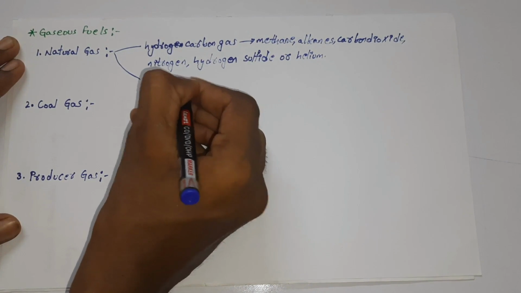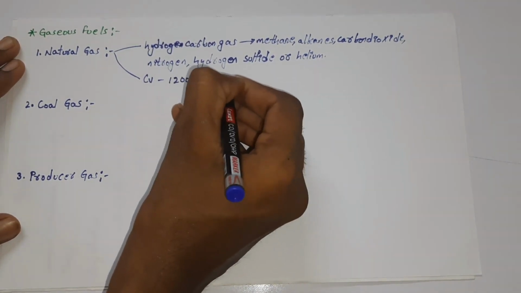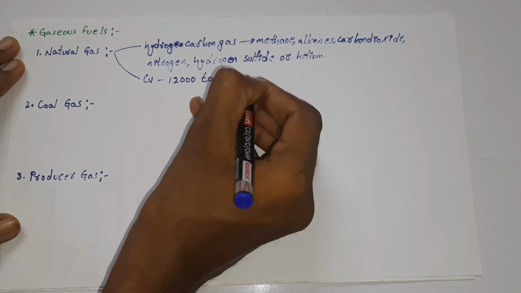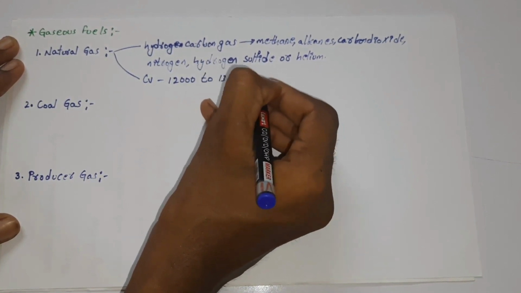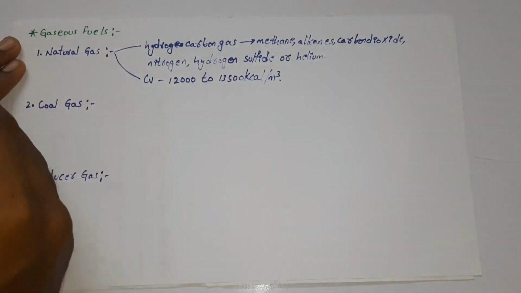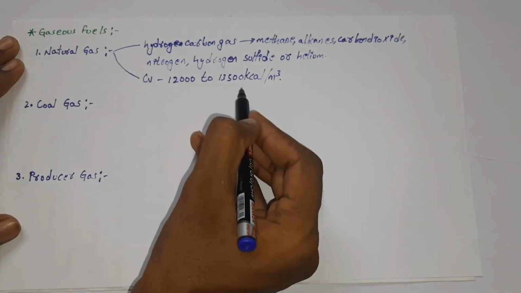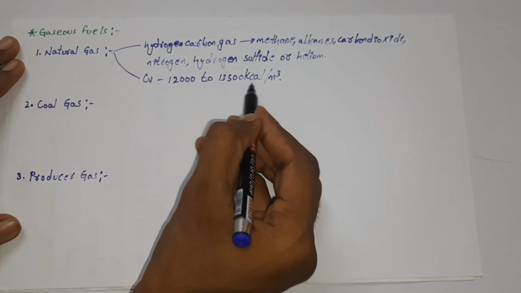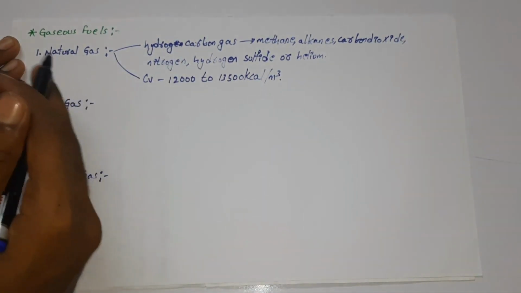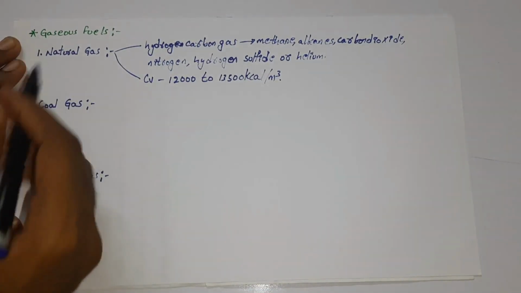it will have a calorific value of about 12,000 to 13,500 kilocalories per meter cube. As we have seen before, the unit for solid fuels is kilocalorie per kg, and in the case of gaseous fuels, it is kilocalorie per meter cube, since it is a gas.